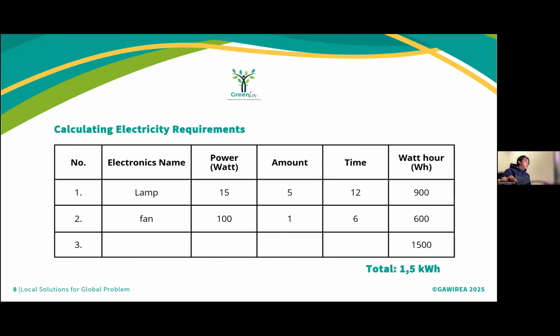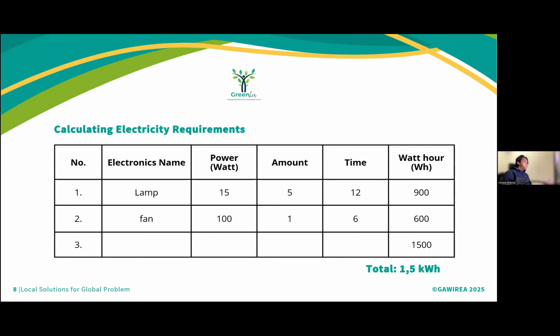Calculating electricity requirements. For the first example, a lamp: power 15 watts, amount 5, and time 12 hours, gives 900 watt-hours.